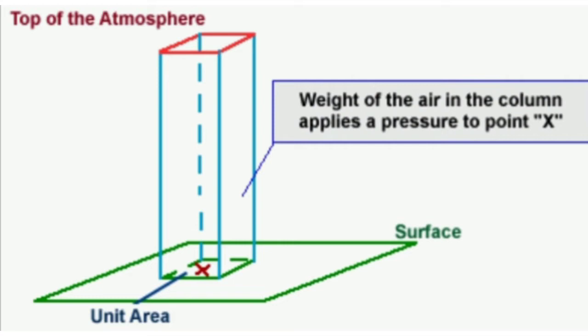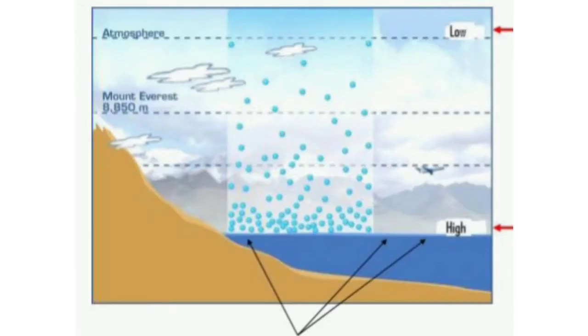The pressure at point X decreases if the weight of the air above it decreases. The atmospheric pressure is not the same at all places on the earth. Atmospheric pressure depends on altitude.